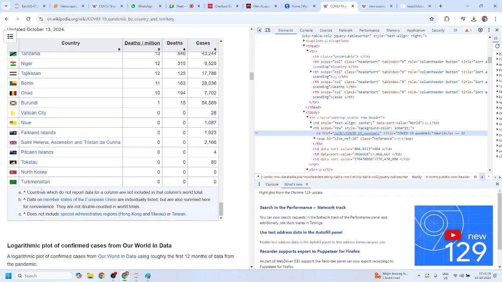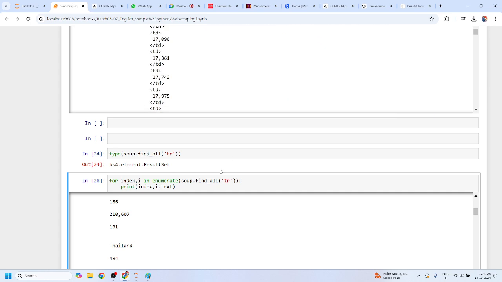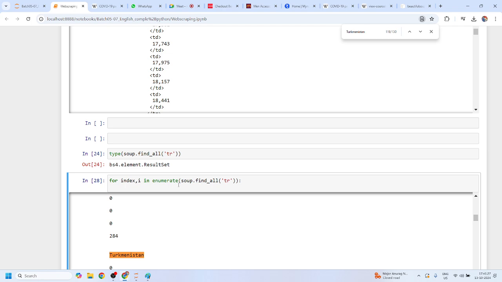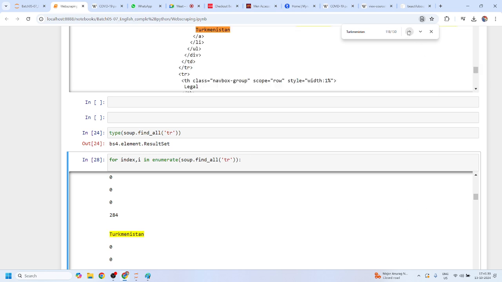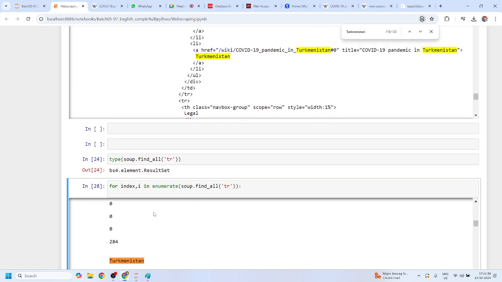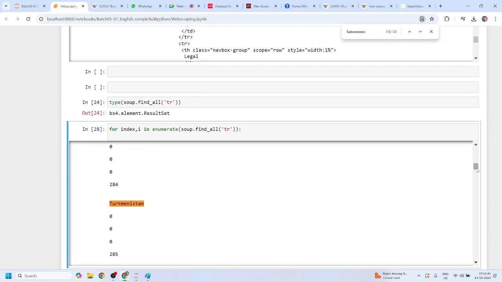So I'll copy the name Turkmenistan and use Control F for it, and it gives me Turkmenistan at 284, right? Let me find the previous one. The previous one is there, and I think 284 is the last one. Yes or no? Let me check the previous data, which is Ivory Coast.